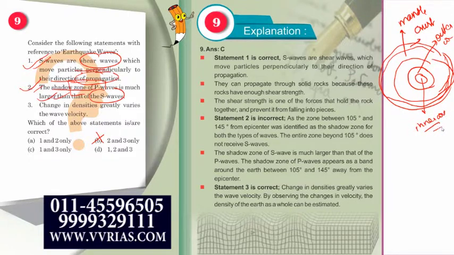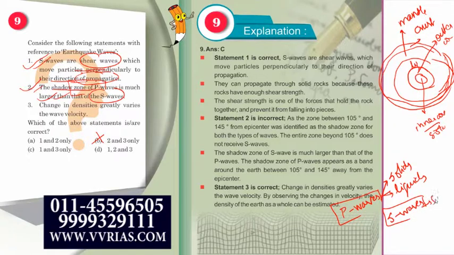Now the inner core is solid, but the outer core is liquid. The primary difference is that P waves can travel through both solids as well as liquids, whereas S waves can travel only through solids.